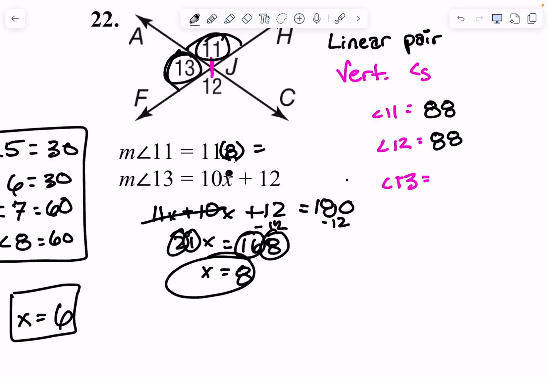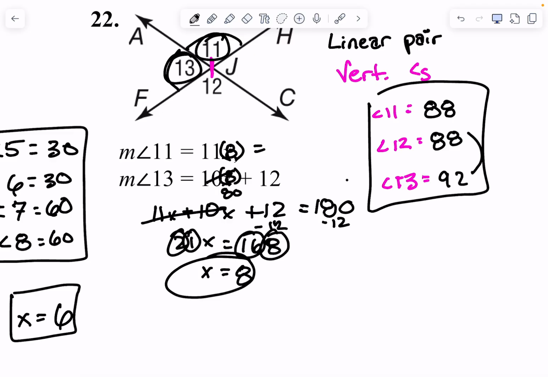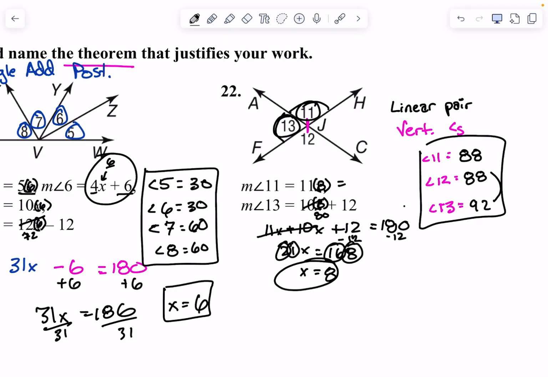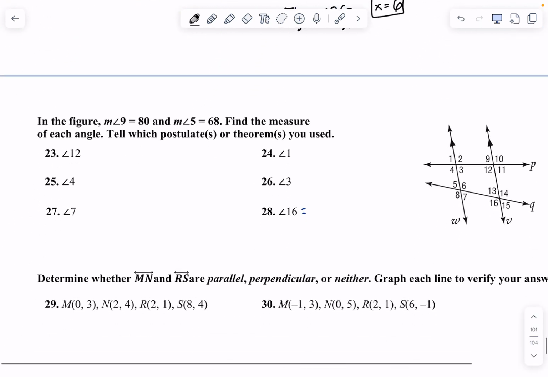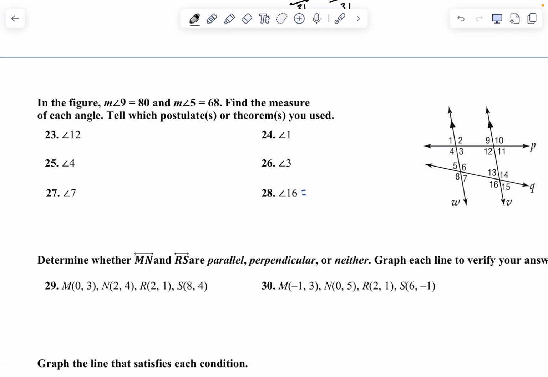And I can plug 8 in here, and 8 times 10 is 80 plus 12 is 92, and do 88, 92 added to be 180? They should. Yep, yep. How about that? Good? All right. Here we go.